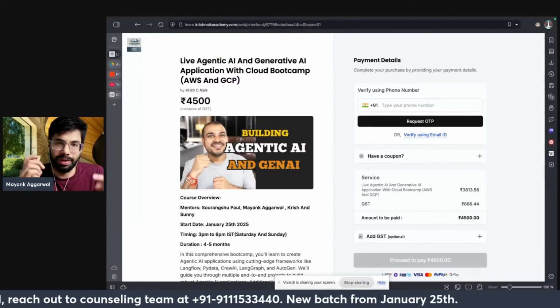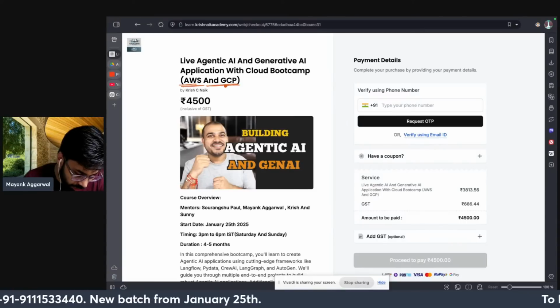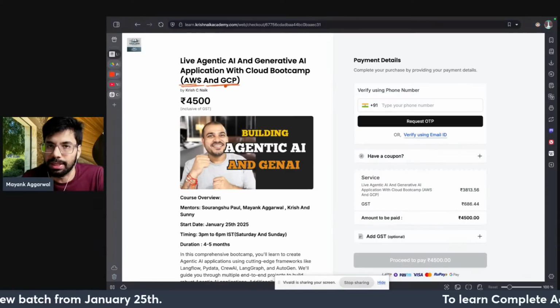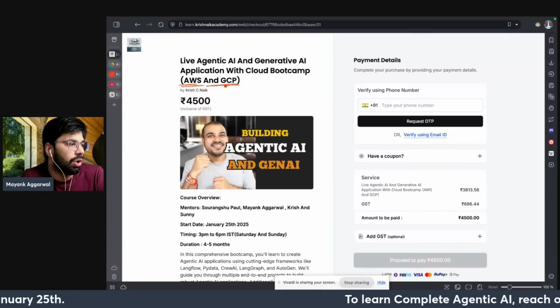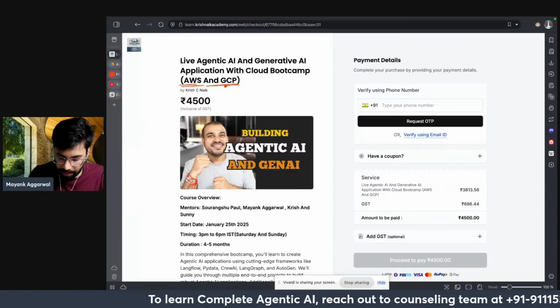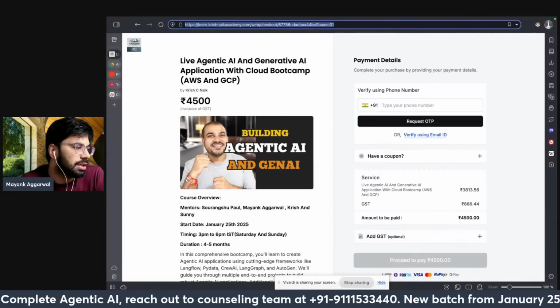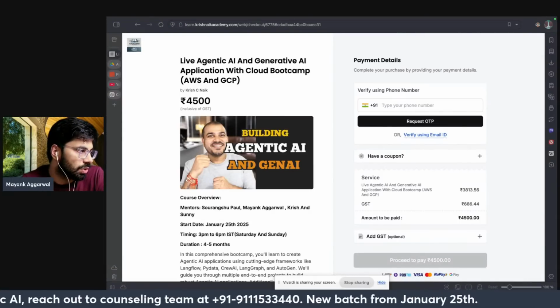So with that in mind, we are bringing up this course, and it's also with cloud, so AWS and GCP. In the last class I also gave you a full walkthrough of the syllabus, and of the GCP platform as well, the Vertex AI. So this is the course, everyone.